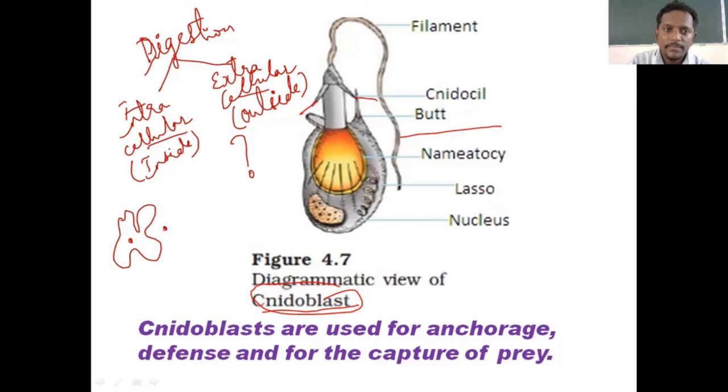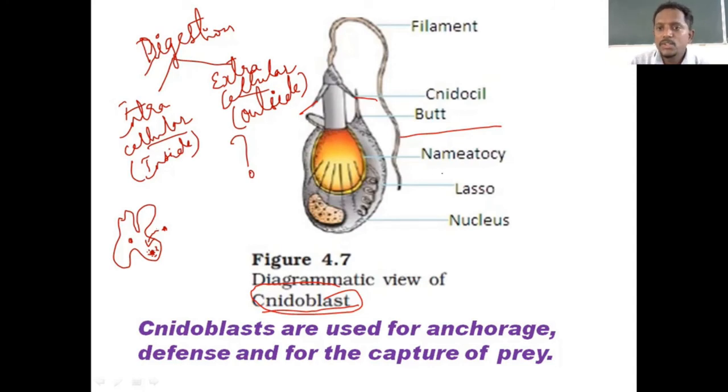Food is here, and when the food comes here, with the help of pseudopodia, it engulfs it. It takes the food inside the cytoplasm, and this food is broken down inside the cell and absorbed there only. Digestion is happening inside the cell, so we call it intracellular digestion. Inside the cell digestion.